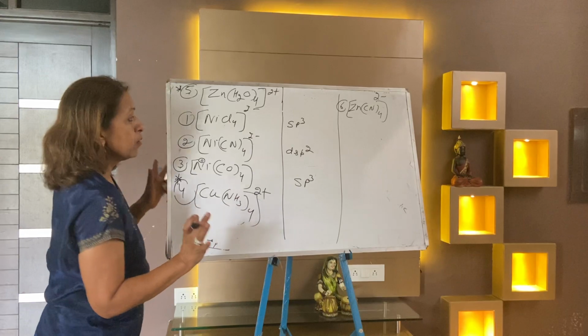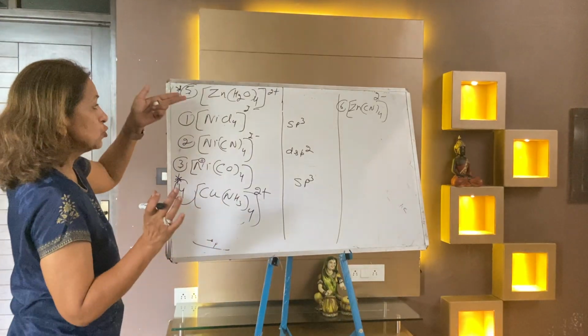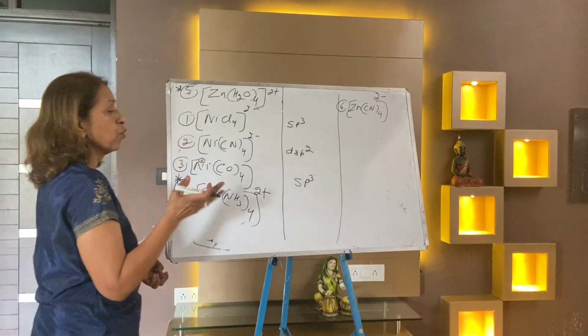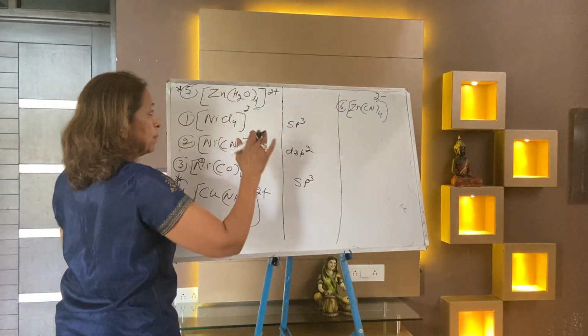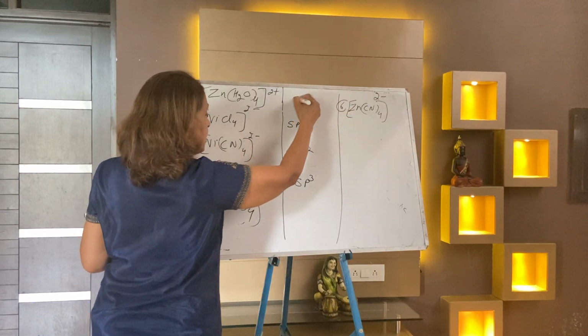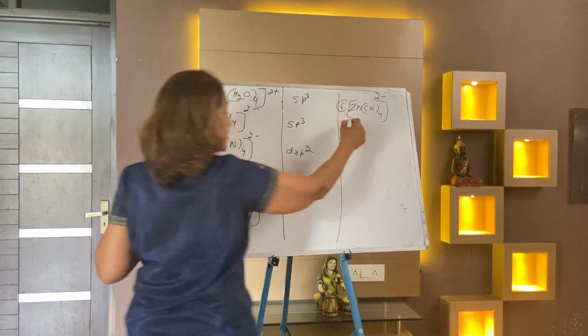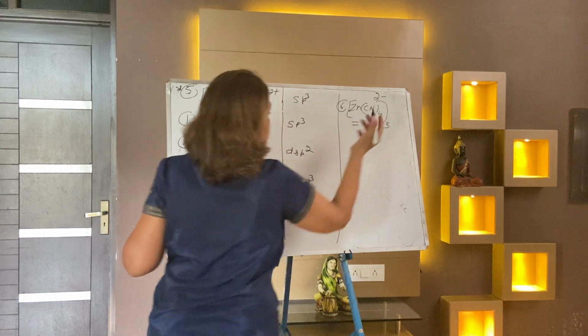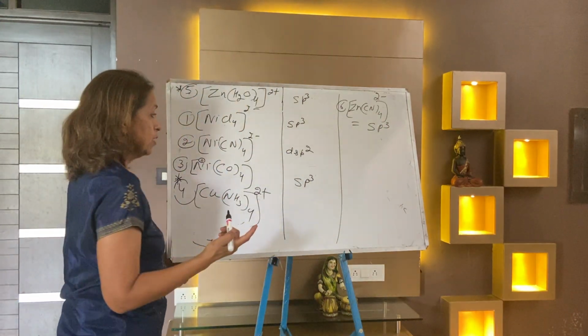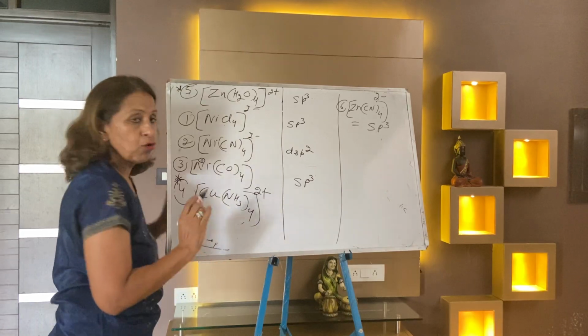Now this is all about zinc. You know zinc is 3d10, 4s2 will go to 3d10. No d orbital will be available. So either zinc is carrying a strong ligand or zinc is carrying a weak ligand, it is always sp3. Zinc is exceptional, no matter what, because no d orbital is available in zinc. Zinc is 3d10.